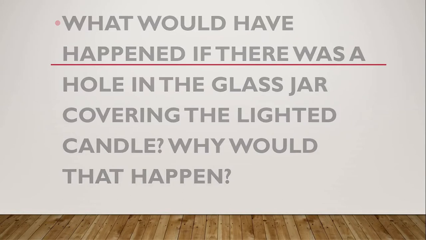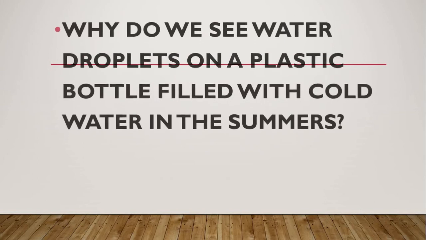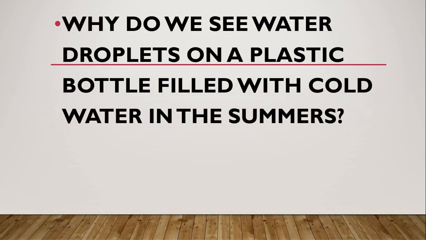Fifth question. Why do we see water droplets on a plastic bottle filled with cold water in the summers? The answer is, the air surrounding the bottle filled with chilled water becomes cold.